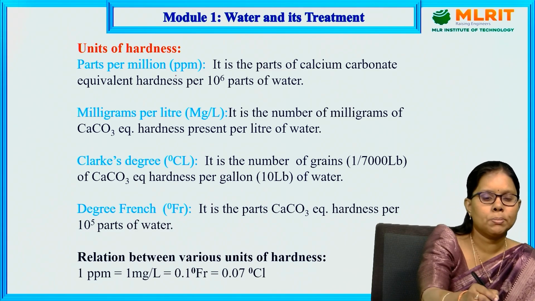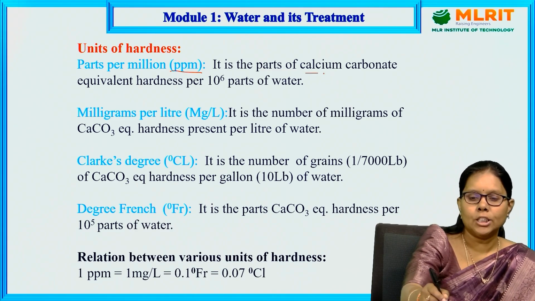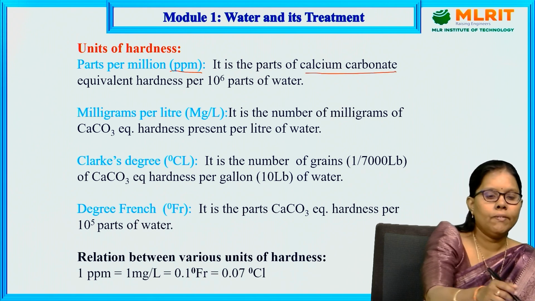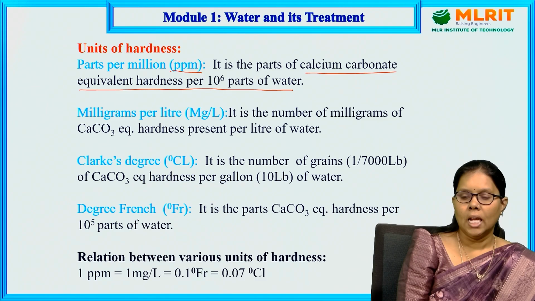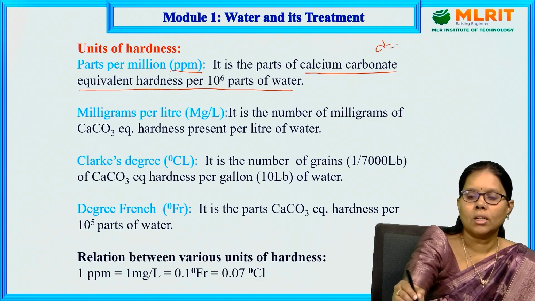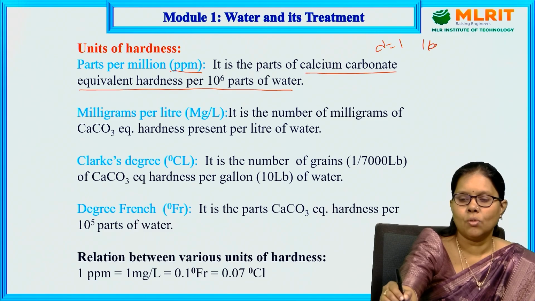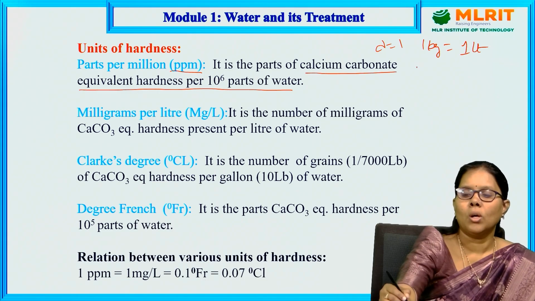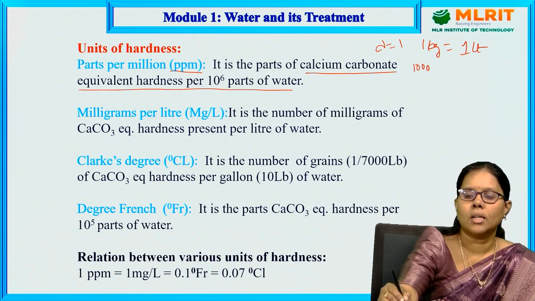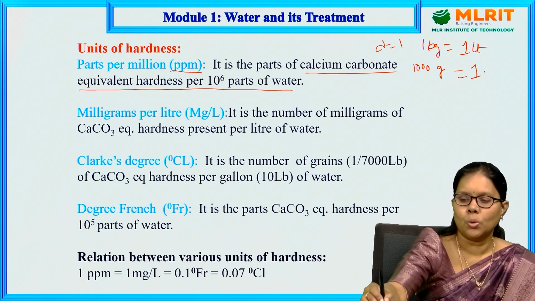First one is parts per million. It is the parts of calcium carbonate equivalent hardness per 10 to the power of 6 parts of water. We know the density of water is 1. Mass by volume is 1. So, 1 kg of water is equal to 1 liter, or 1 liter is equal to 1 kg. 1 kg is equal to 1000 grams. 1000 grams is equal to 1 liter.